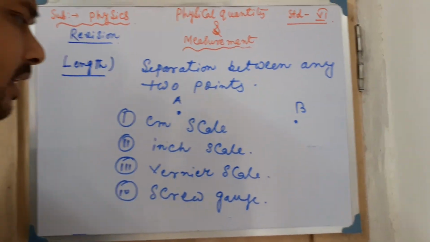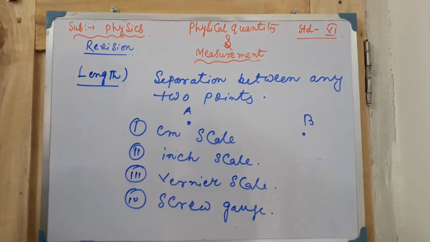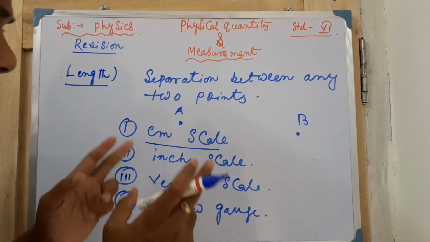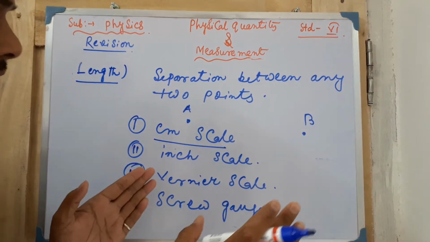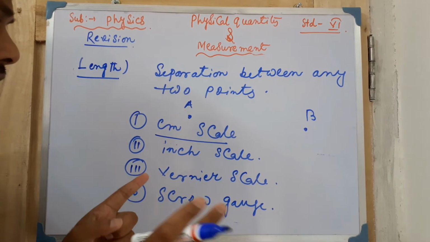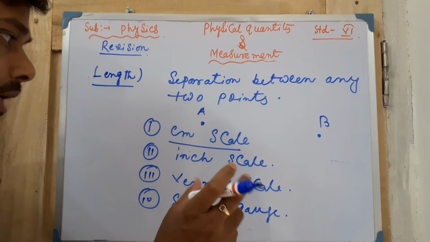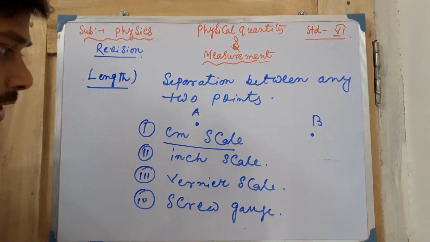So many devices are there with the help of which you can easily calculate the length of a body. Centimeter scale means what? In the scale all the divisions are in centimeter. In between centimeters, millimeters are there, because each and every millimeter added together will give you a centimeter.